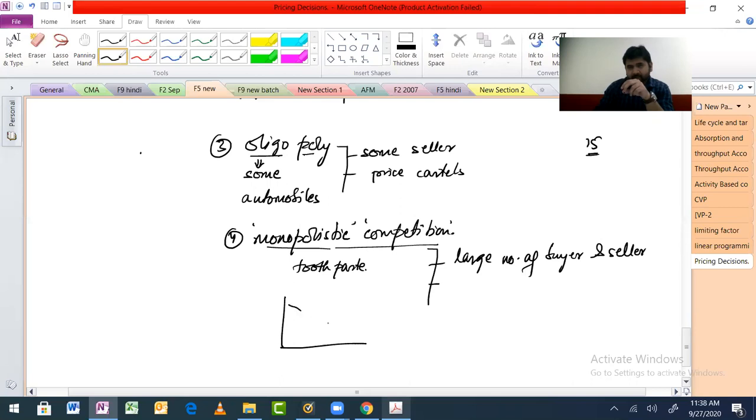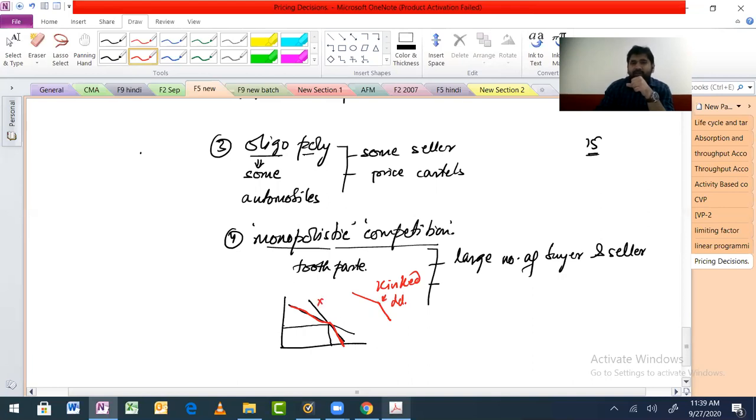So it is one line like this, another like this, and at this point of price this is the quantity. Now the applicable demand curve here is this line, this one and this one. So it looks like this. That is why it's called kinked demand curve. Kinked at this point. Are we fine with this?